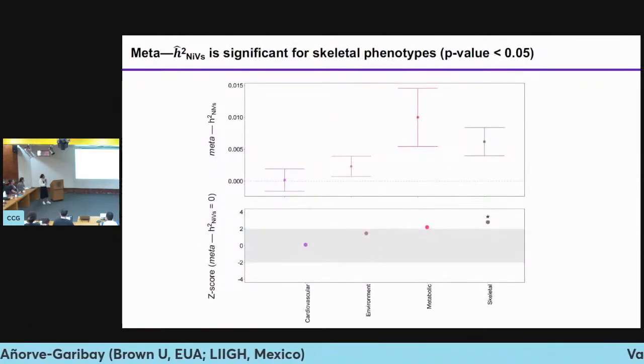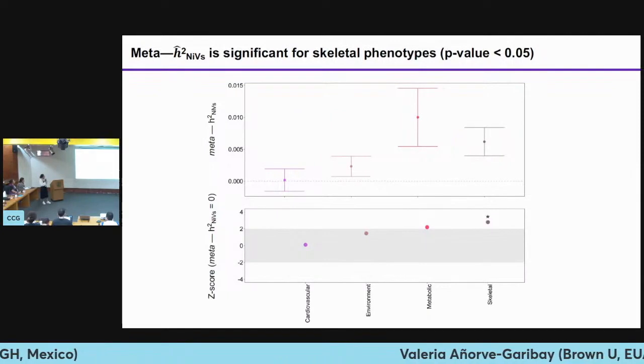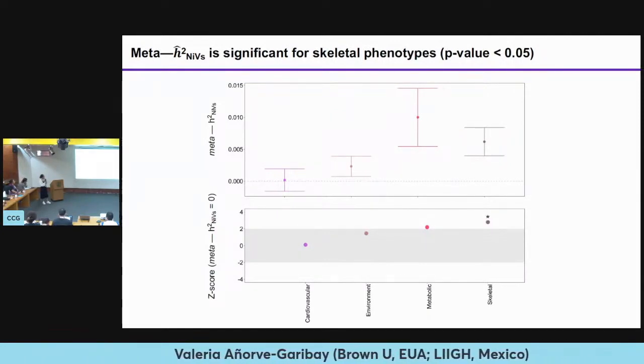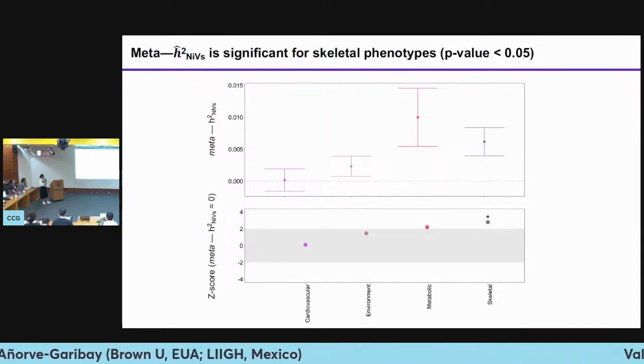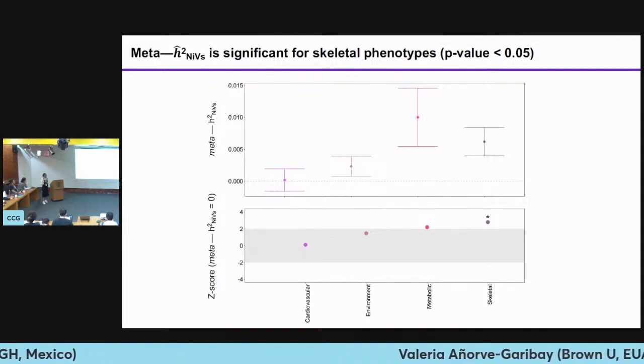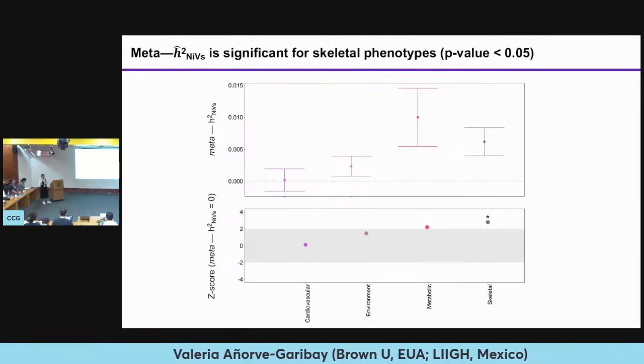However, when I did the meta-analysis, that means that I basically grouped the phenotypes and computed the meta-NIPS heritability for each domain, I found that the skeletal phenotypes are significant. So overall, this Neanderthal introgressed variant signal is modest, as we would expect, since these Neanderthal introgressed SNPs represent a small proportion of the SNPs that are in the genome of these individuals.